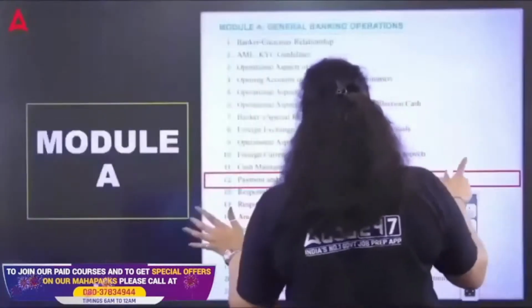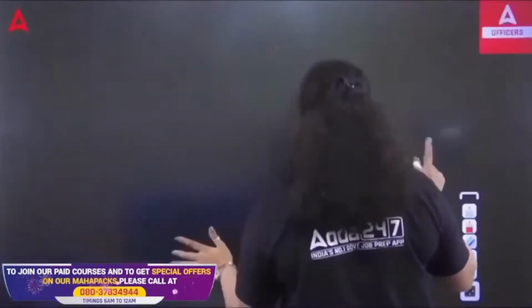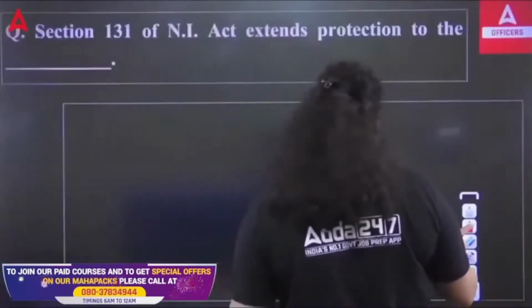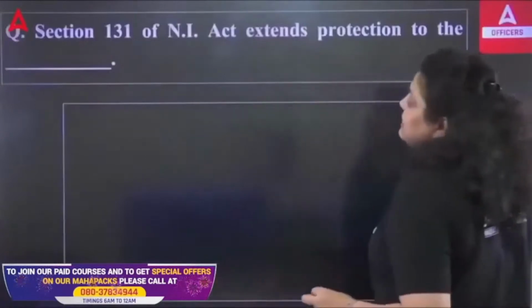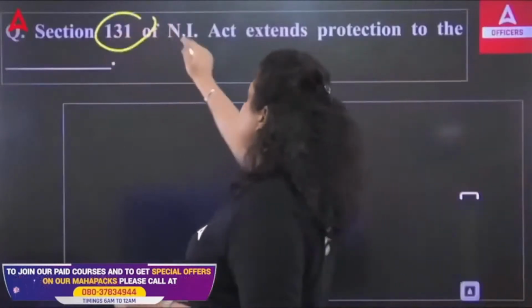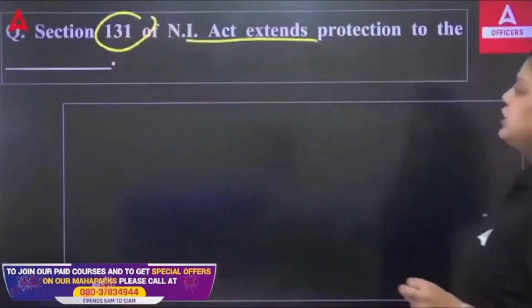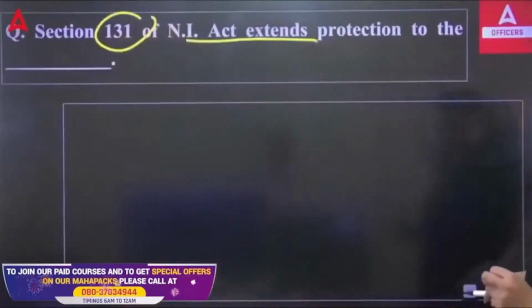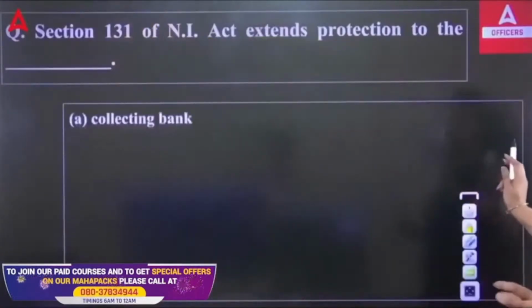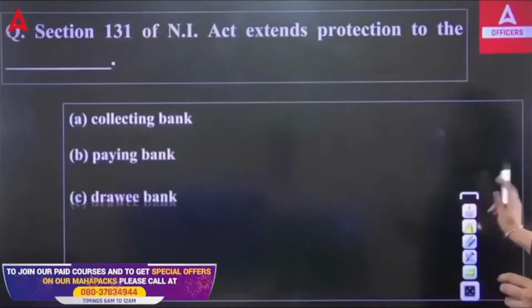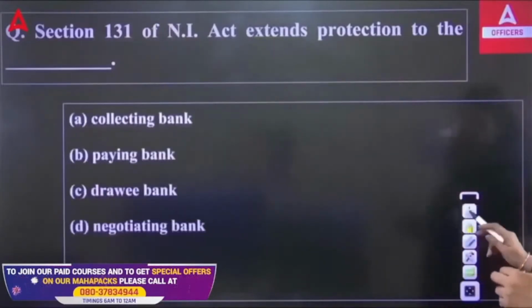So let's start with the first question, now that we have discussed the topic. Section 131 of the Negotiable Instruments Act extends the protection to the dash. Is it the collecting bank, paying bank, drawee bank, or negotiating bank?